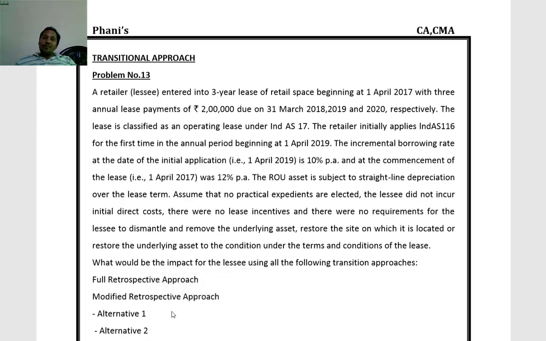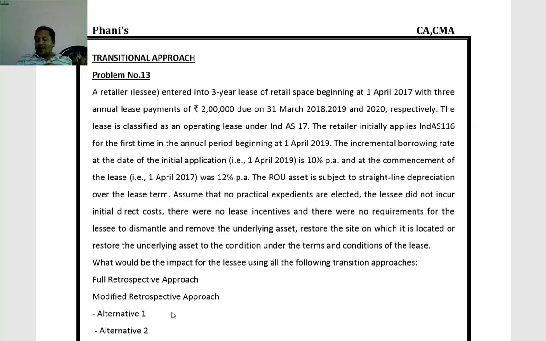Now, modified retrospective approach. Once again, two alternatives are possible, alternative 1 and alternative 2. In case of the modified retrospective approach, for alternative 1, lease liability is measured based on remaining lease payments.